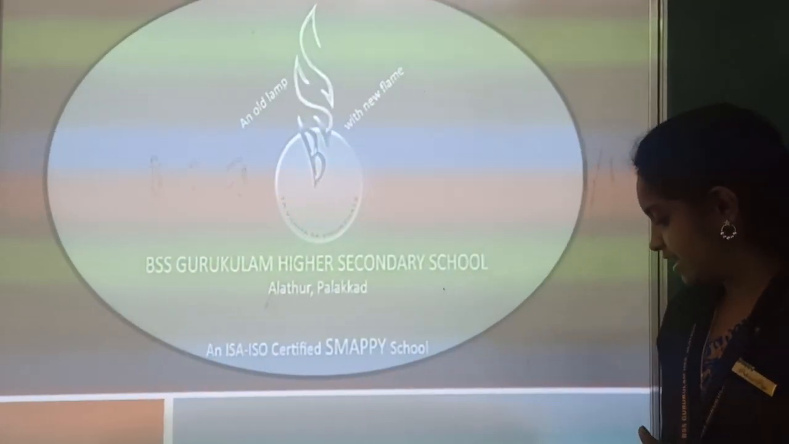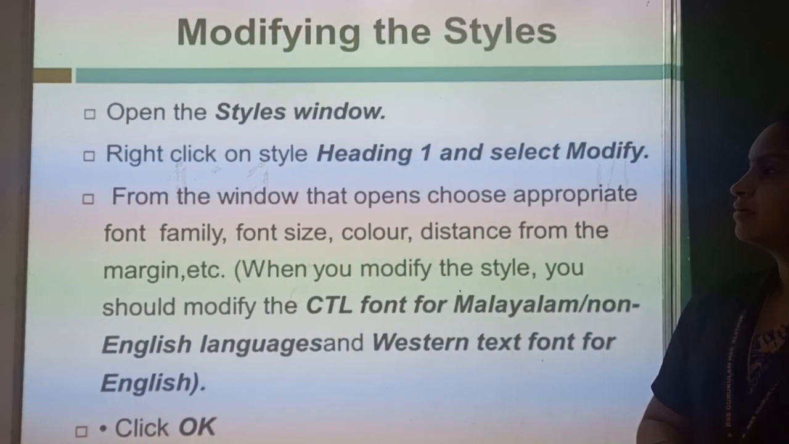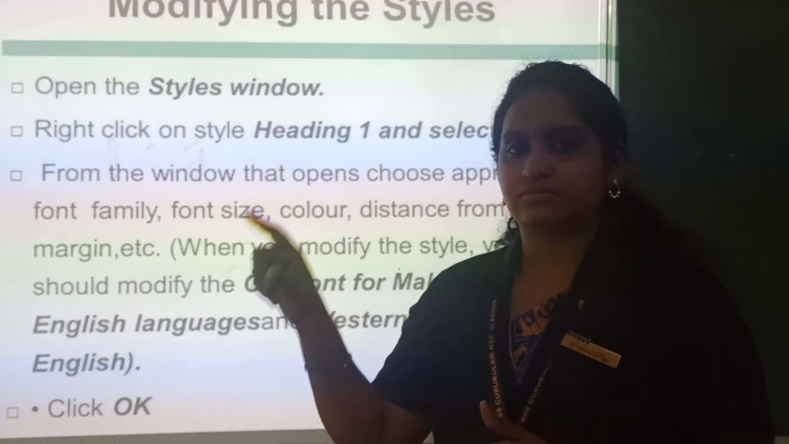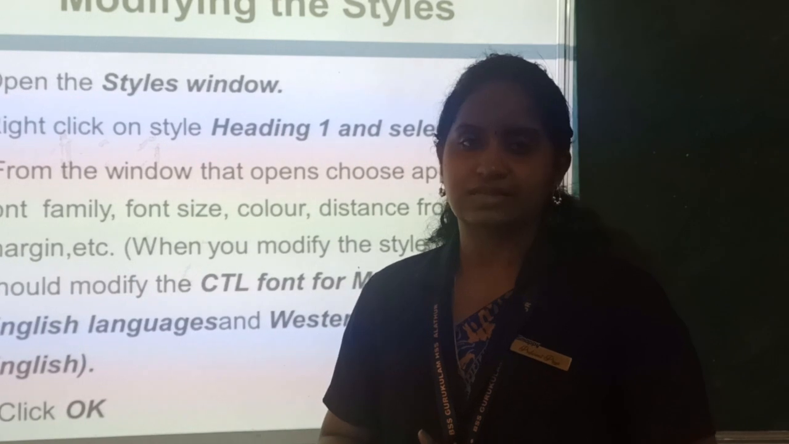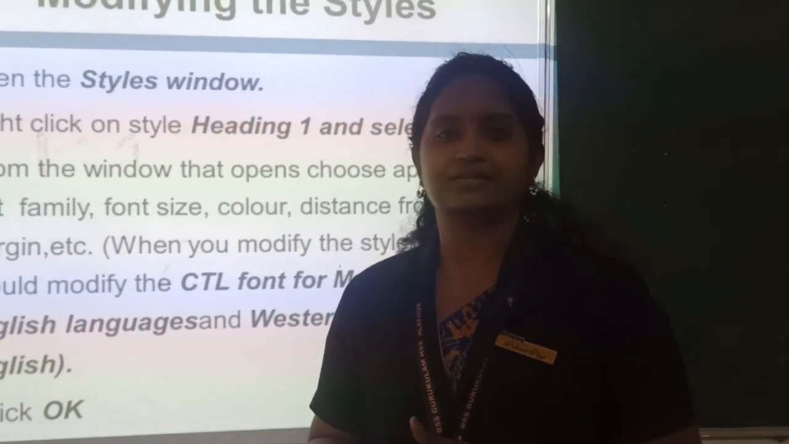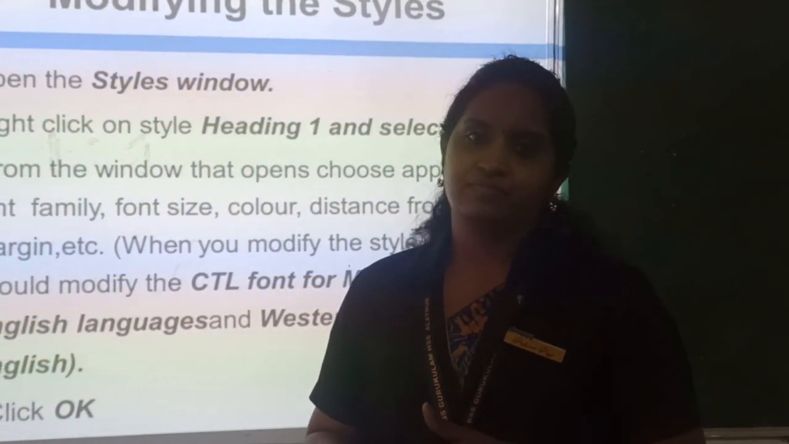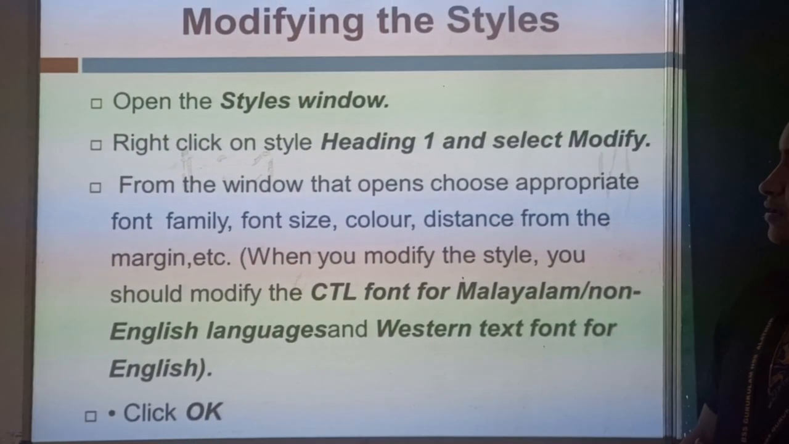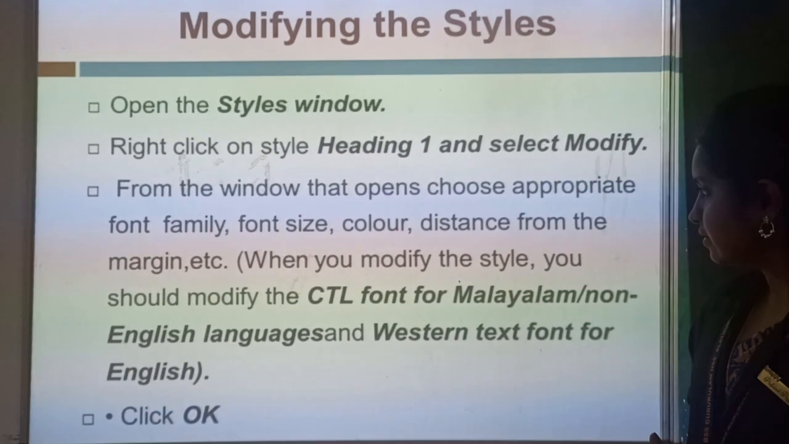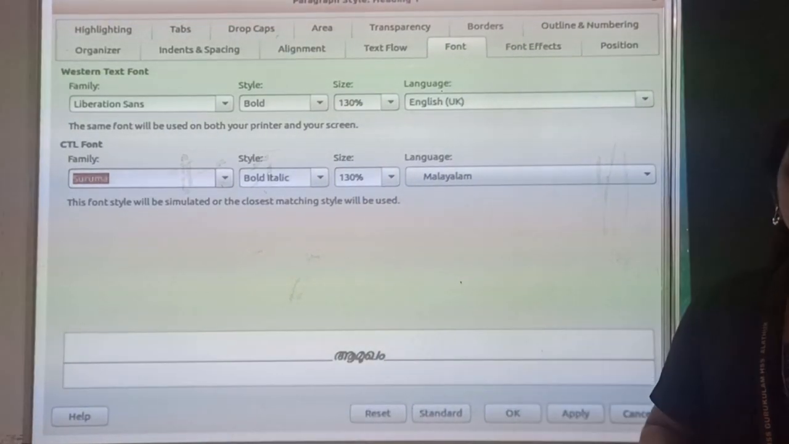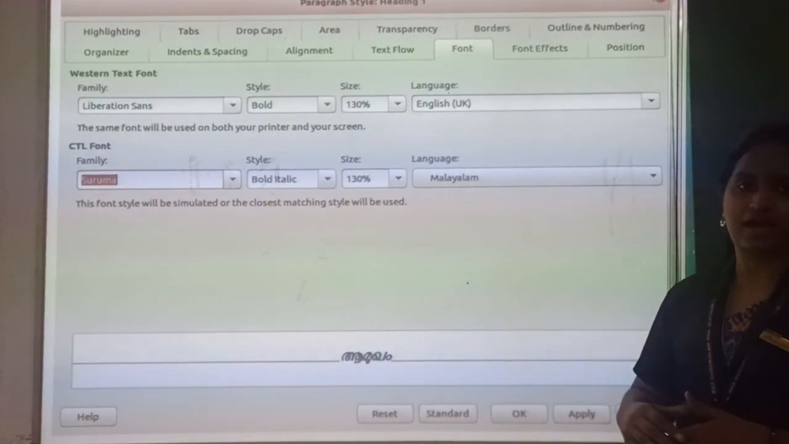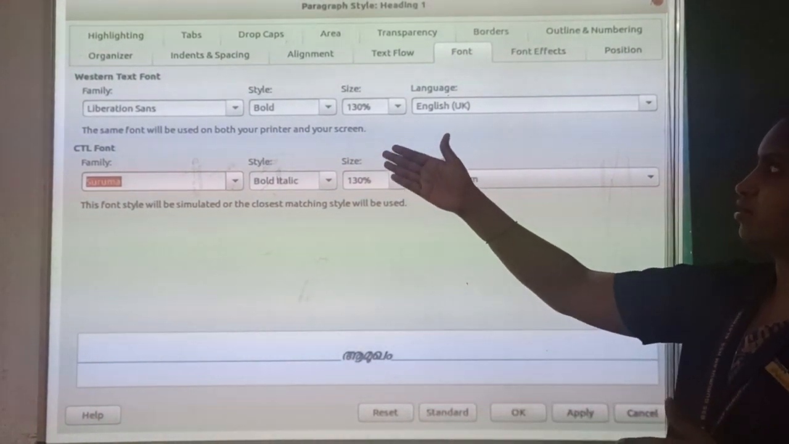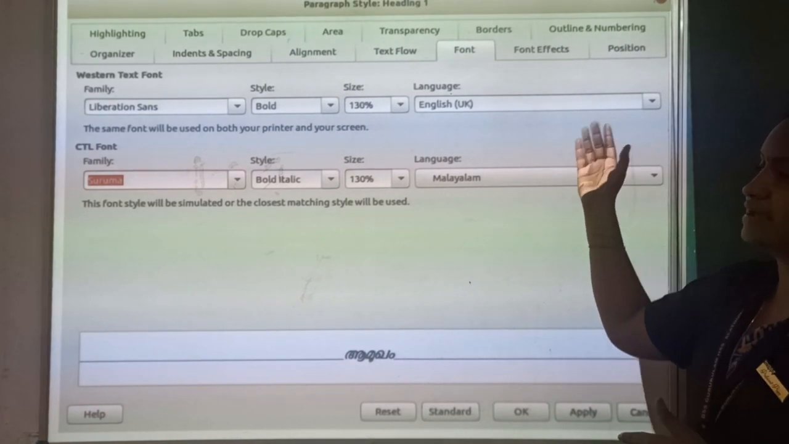For modifying the styles, we have the style window, is it? In that small box you can select the styles option. If you need to change the heading, that is the title of that style, you can choose it and right click on the particular heading. Then let's see the window. By selecting you will get a window like this, the styles window. In that you have different options: organizer, indent, spacing, alignment like this.